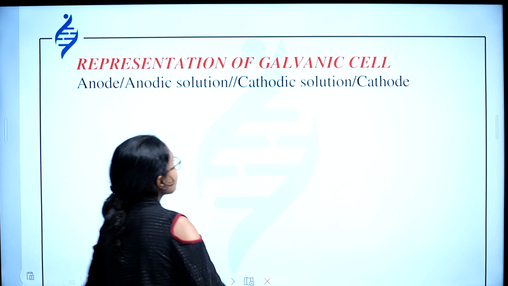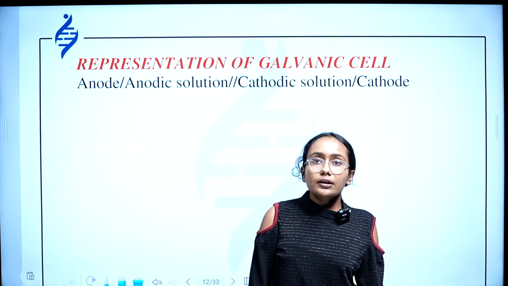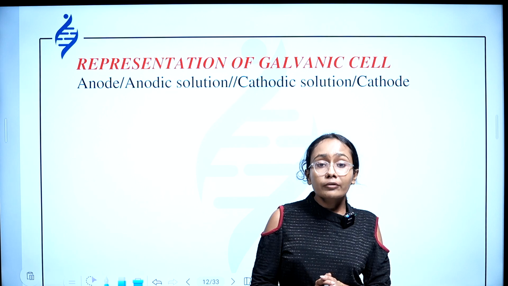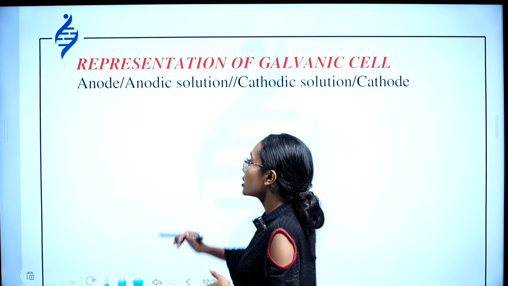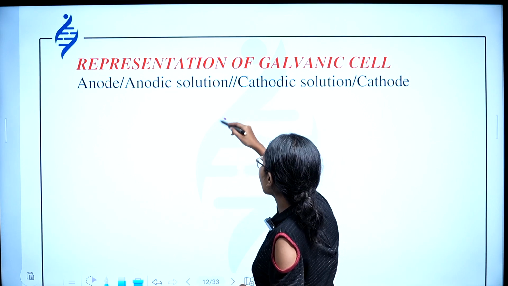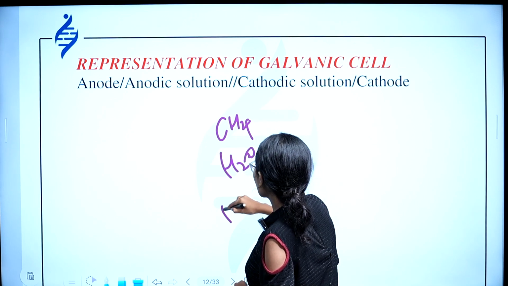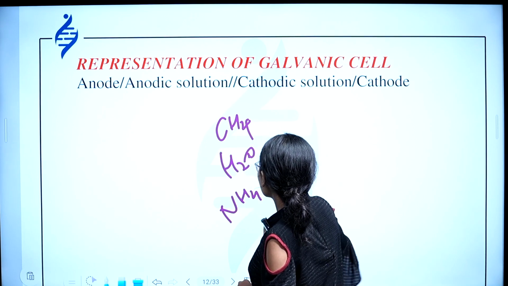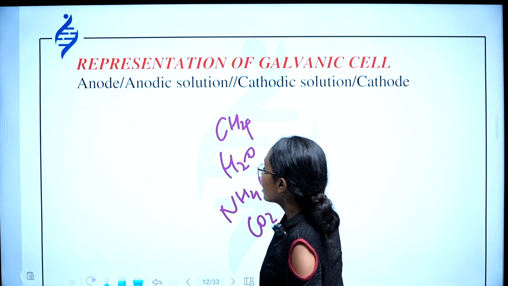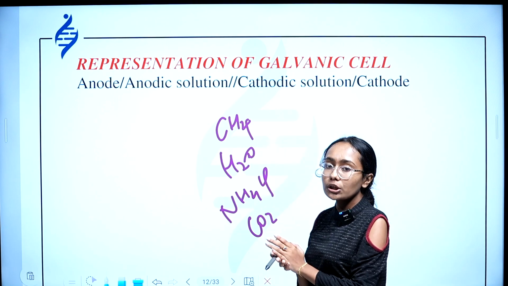Now, representation of a galvanic cell. You are already familiar with molecular formulas, right? Molecular formula of methane, CH4, water, H2O, ammonium chloride, NH4Cl, carbon dioxide, CO2. This is a representation of the molecules.